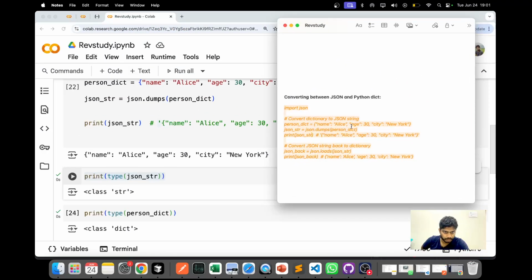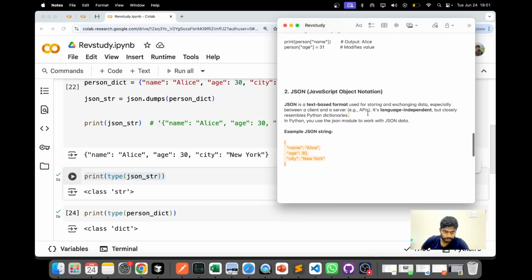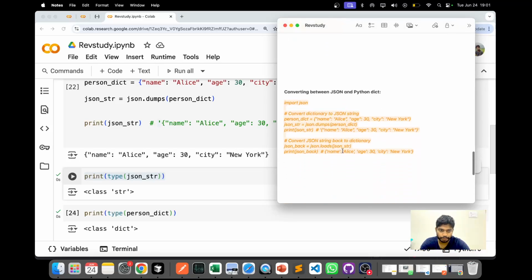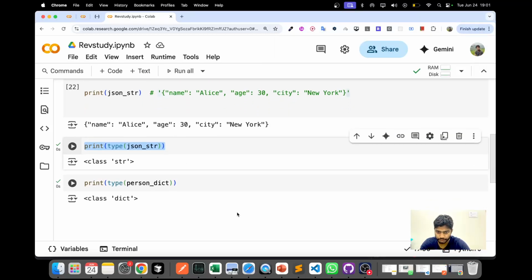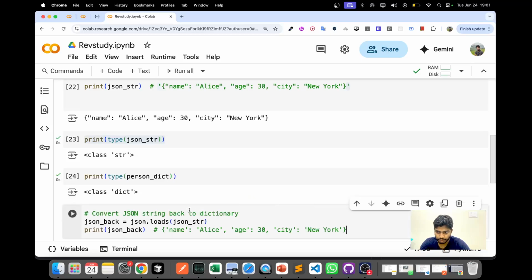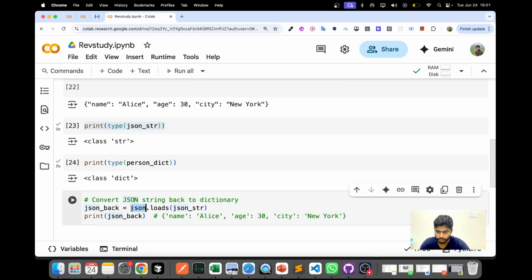JSON is a text-based format. Text is nothing but a string, right? In Python, text and string are the same. If you want to convert that JSON back into a dictionary, you use json.loads.